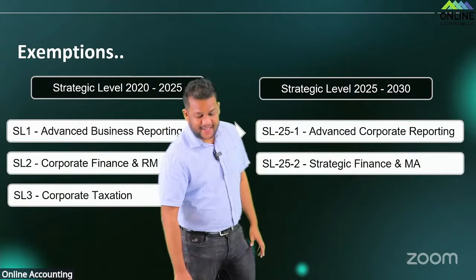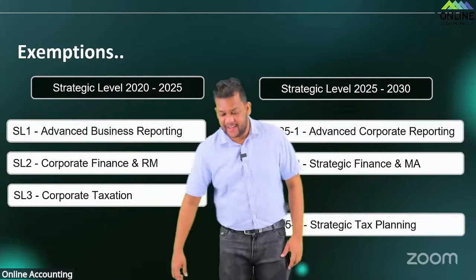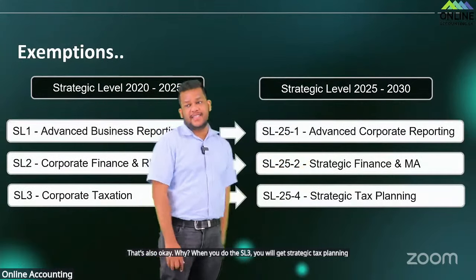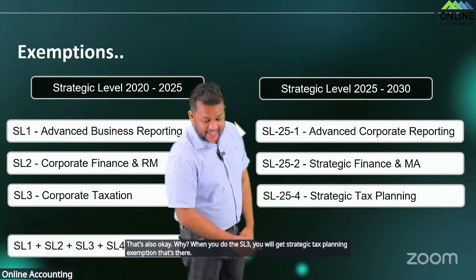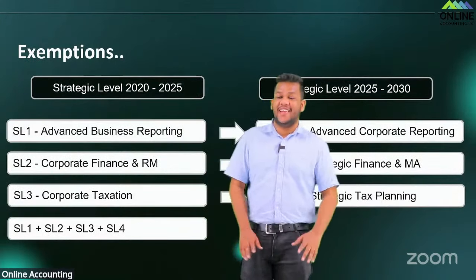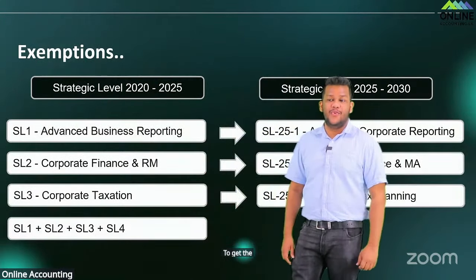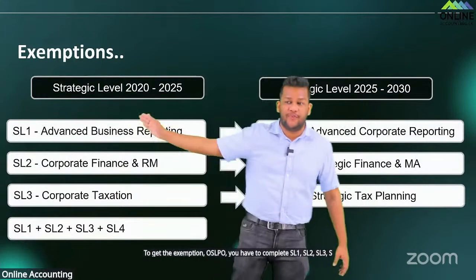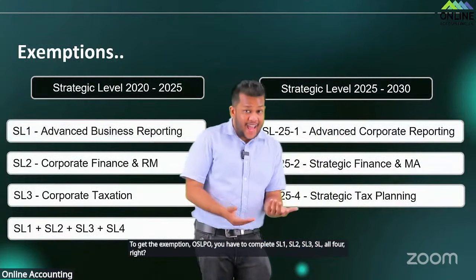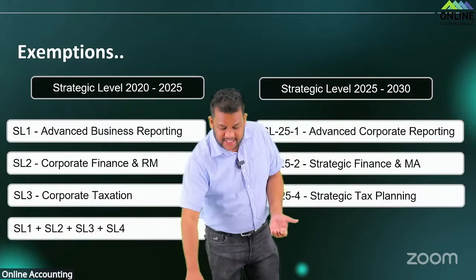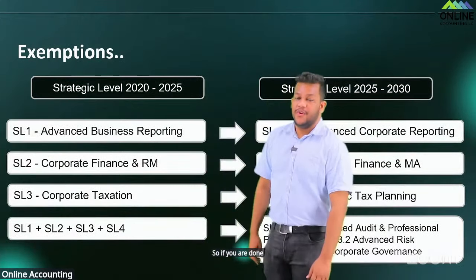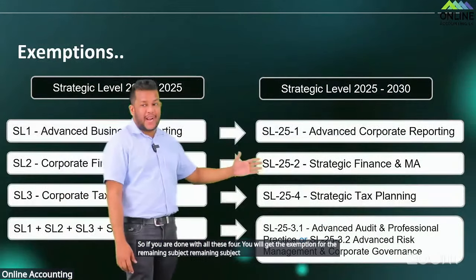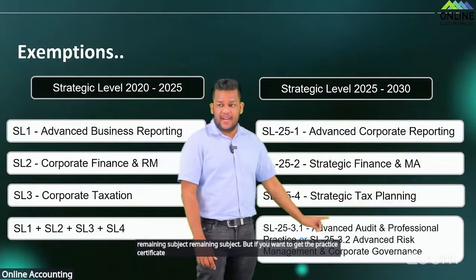මේක කරොත් මේක හම්බ වෙනවා, කිසි ප්‍රශ්නයක් නැහැ. ඊට පස්සේ SL3 that's also okay. Why? When you do the SL3 you will get strategic tax planning exemption. That's there. The SL4 මොකද වෙන්නේ? SL4 එකට එහෙම exemptions හම්බෙන්නේ නැහැ. To get the exemption for SL4 you have to complete SL1, SL2, SL3, SL4 all 4. Right? මේක මුලින් තිබුණ නැහැ. පස්සේ amend කරා. Right? So if you are done with all these 4, you will get the exemption for the remaining subject. But if you want to get the practicing certificate, ඔයාලා මේක ආයි කරන්න වෙනවා, right?